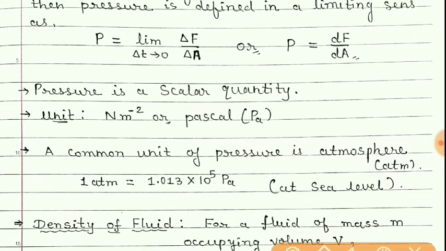Unit of pressure we have studied earlier also in our previous chapter. It is Newton per meter square or Pascal. Symbol is Pa.